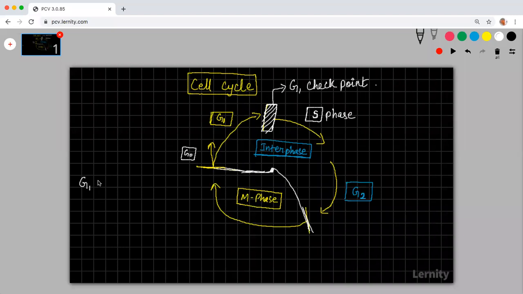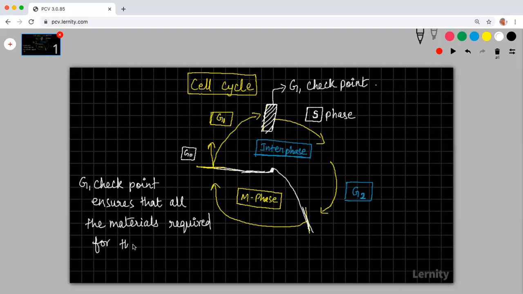A G1 checkpoint ensures that all the materials required for the synthesis of DNA are produced. So that is the role of the G1 checkpoint.